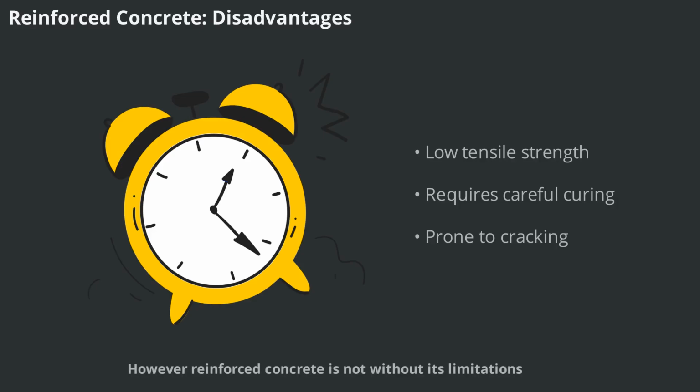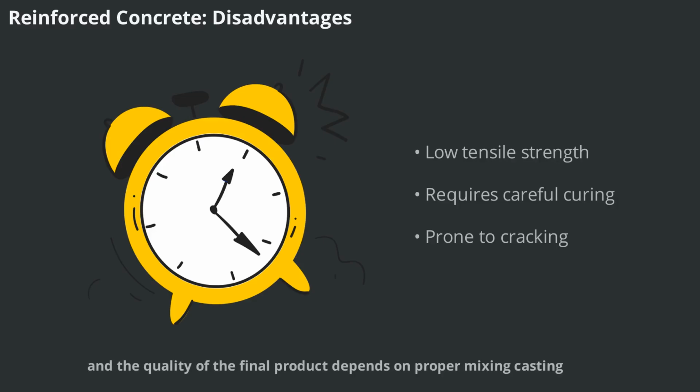However, reinforced concrete is not without its limitations. Its tensile strength is much lower than its compressive strength, and the quality of the final product depends on proper mixing, casting, and curing. The cost of formwork can be significant, especially for complex shapes. For multi-story buildings, reinforced concrete columns are often larger than steel ones, which can reduce usable space. Additionally, shrinkage can lead to cracks and strength loss over time.